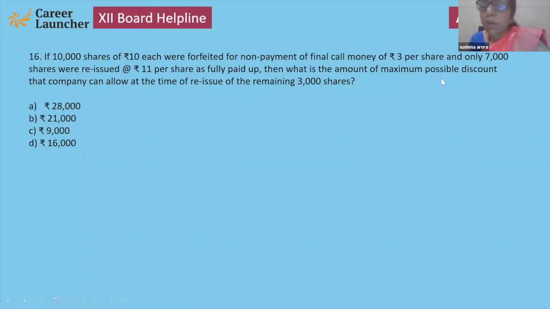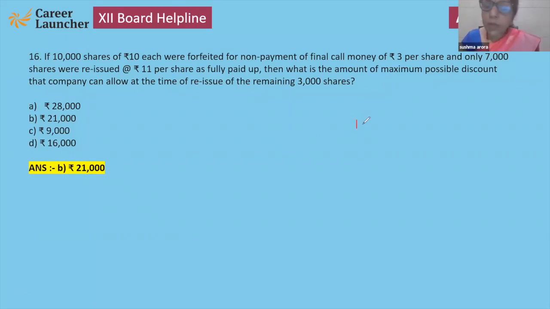See, the maximum permissible limit of discount is the amount which is forfeited, on those 10,000 shares. So here the answer is 21,000. How is that 21,000 rupees there? Here I'm going to show you, because that question came in CBSE.